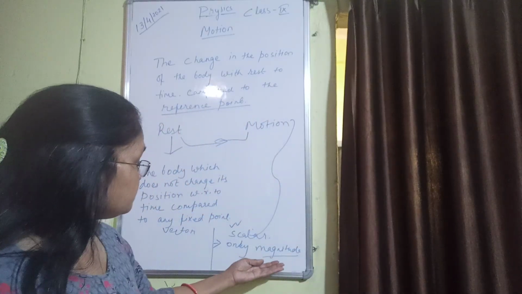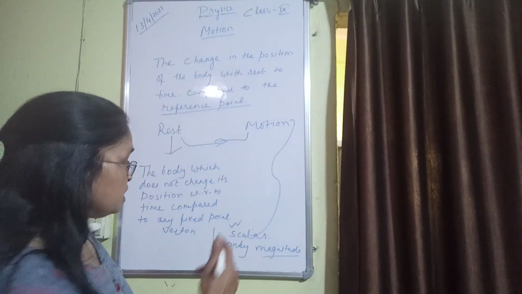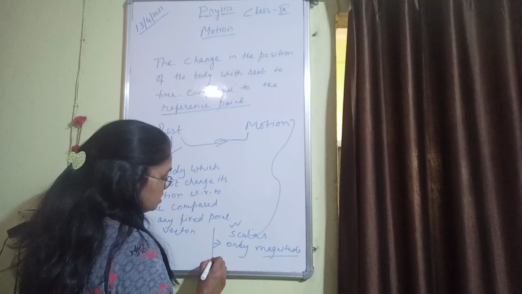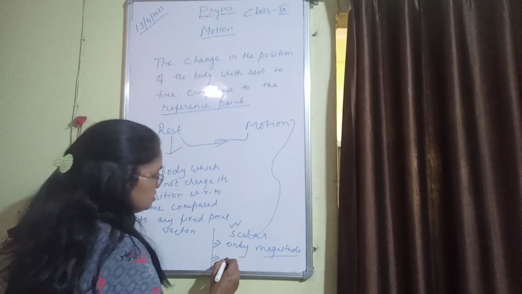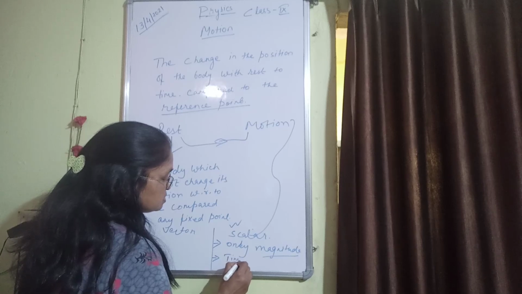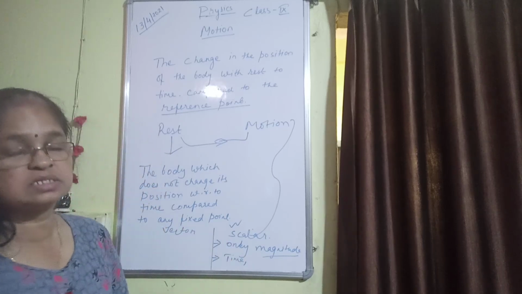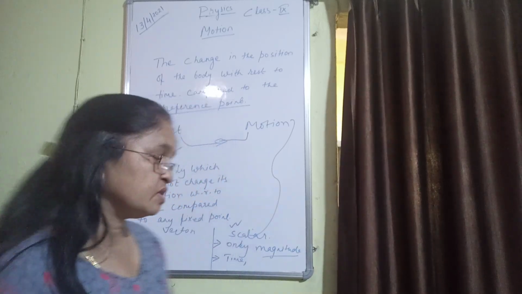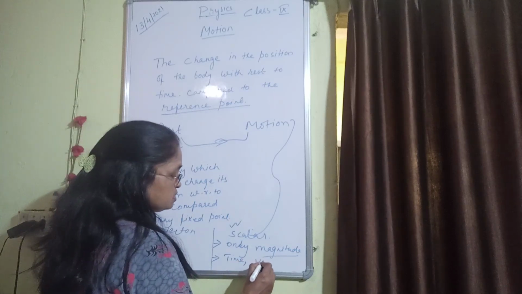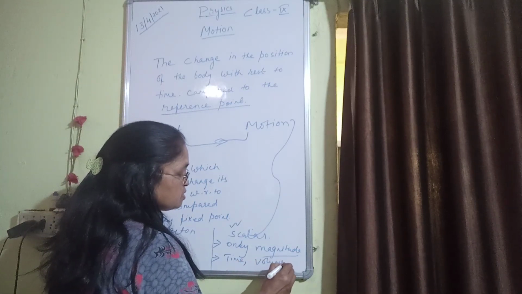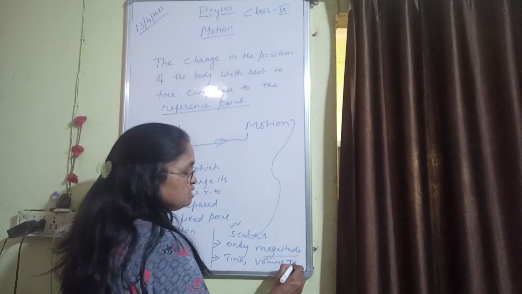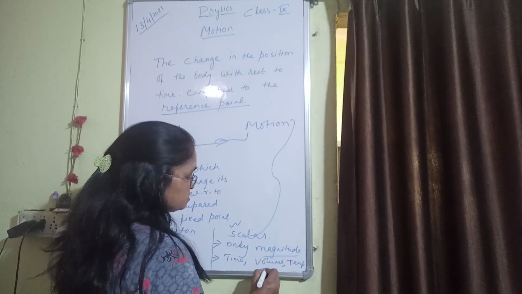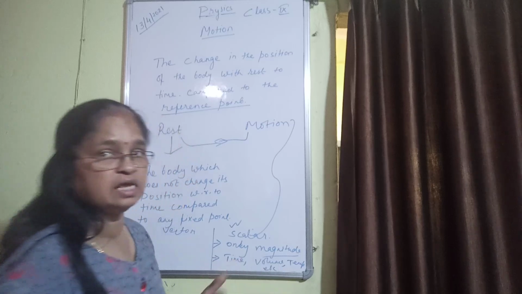So if a scalar quantity has only magnitude, for example, time. We can measure time. Volume. We can measure volume, temperature, etc. We will study it in detail.